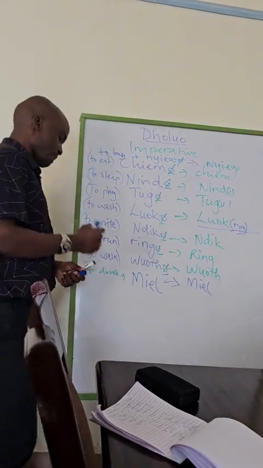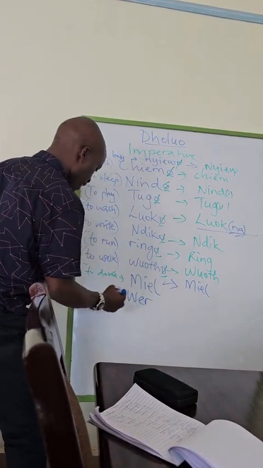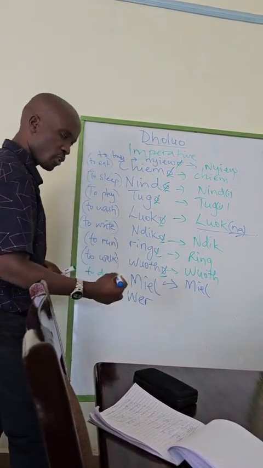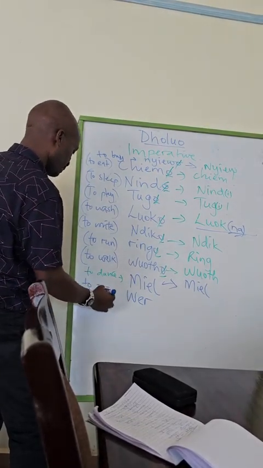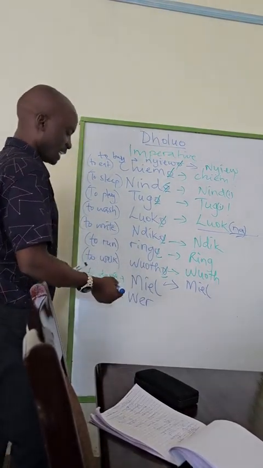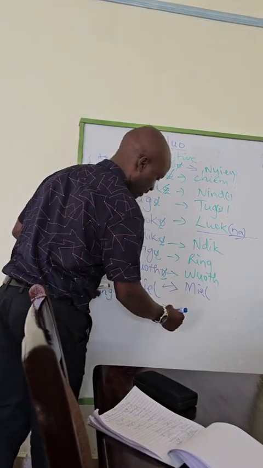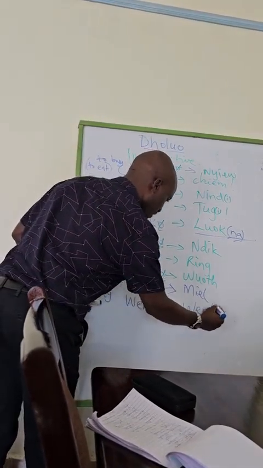Then I want to give you another verb. Wer means a song, but it can also mean to sing. Wer, to sing. To sing, wer, and it can also mean a song. The imperative for wer also just remains as wer.